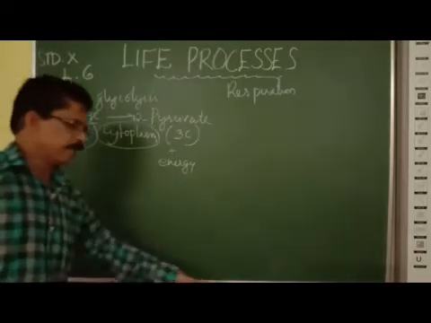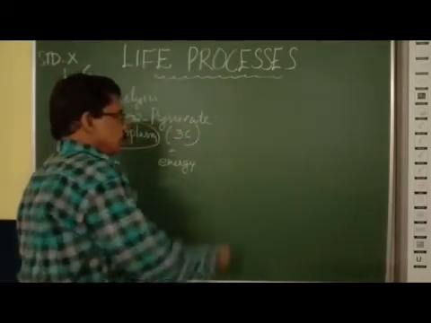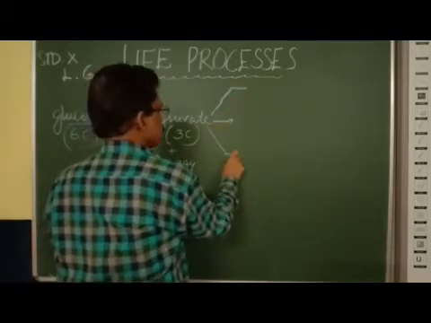You got it? Clear. Now, what happens to this pyruvate? Pyruvate undergoes 3 major steps.